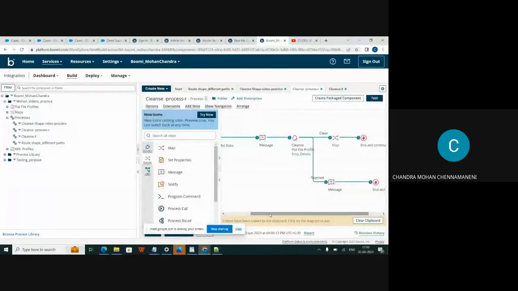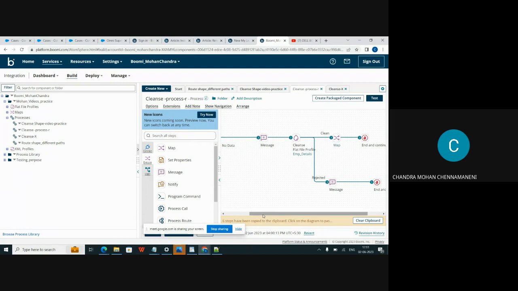I have already created a process before. Now, let's start with one scenario where you get a flat file from the source. You have to transfer it as XML files and send it to the target. I have already created the map shape.